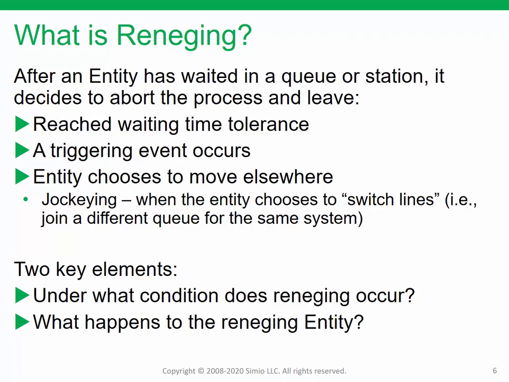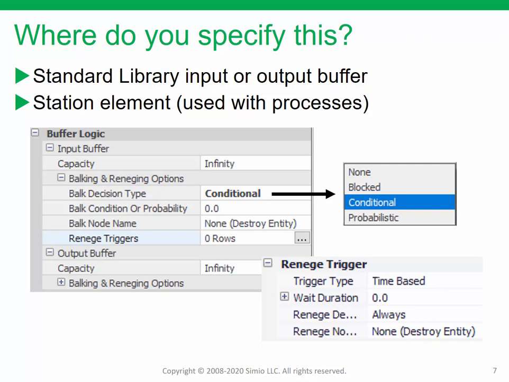This is when you switch lines, so when you choose a different queue in the same system. So you're standing in line at the grocery store, the line next to you becomes shorter, you leave the line you're in and enter the other line. You've just done jockeying. As with balking, there are also two key elements, in fact the same two elements, that define reneging. First of all, under what conditions does reneging occur? And secondly, what happens to the reneging entity? So now back to the details, where we essentially answer these two questions.